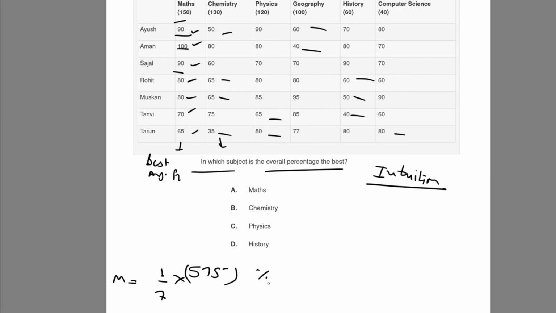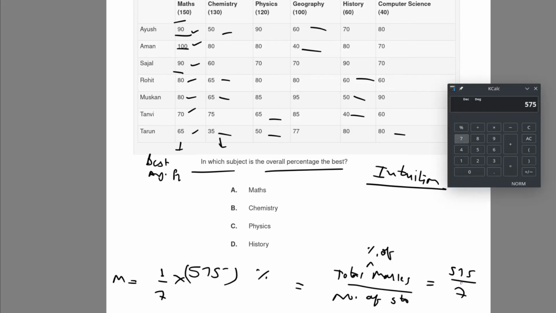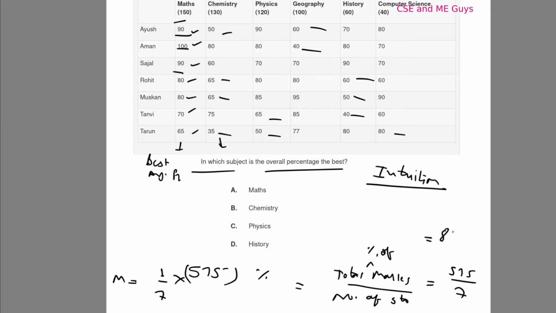We find the total summation of marks divided by the number of students, and this will give us the overall percentage. Just divide by 7, and here goes. The overall percentage for maths is 82.14.